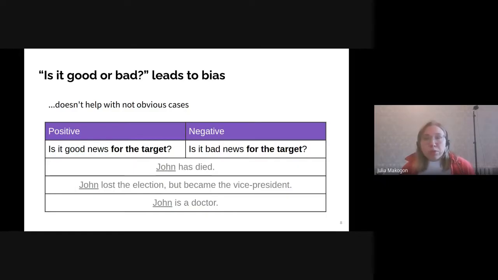It would be useful to have one question to describe our task and formulate the problem. But it seems that this one, is it good or bad for the target, leads to subjectivity in annotation. And we also should take into consideration that many texts require background knowledge of the situation to understand right and wrong, and some of the texts are just fake news. It took us some time and research to formulate the right question for our needs.